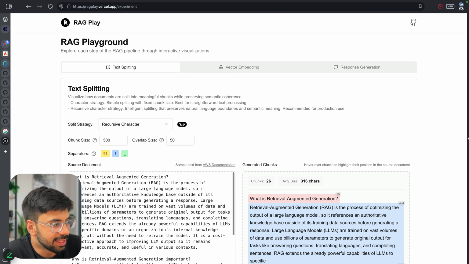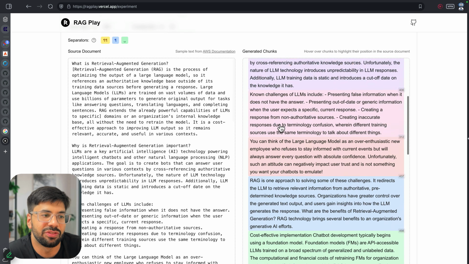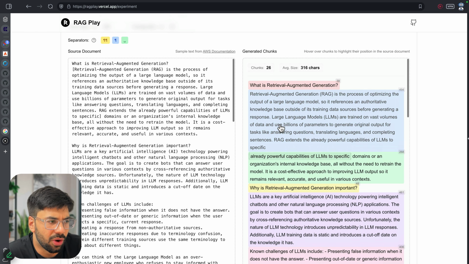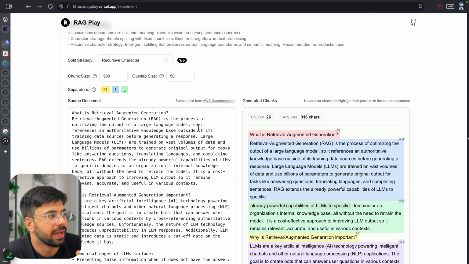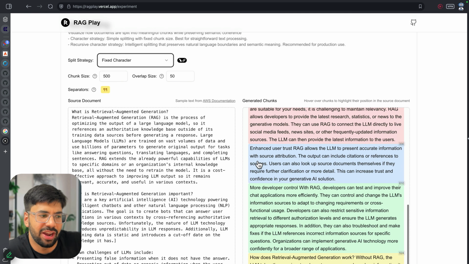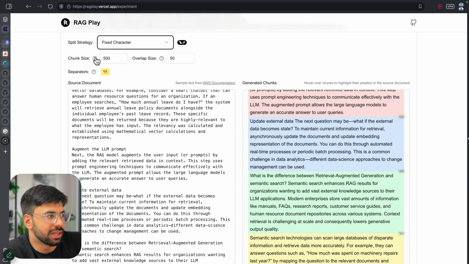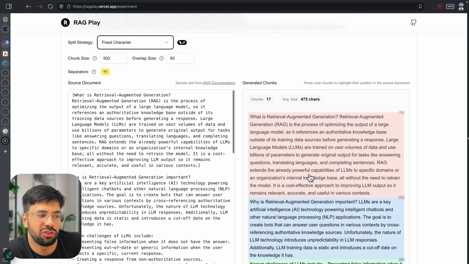See, this is a very long text, which is divided into different chunks. Chunking is just as you see in front of you: this whole data was divided into 26 chunks. There are different chunking strategies as well. We can have a fixed character size, where every 500 characters form a chunk. Here the chunk size is 500 and the overlap size is 50. The overlap makes sure that a chunk has an idea of what was before it. This is where overlapping comes in.